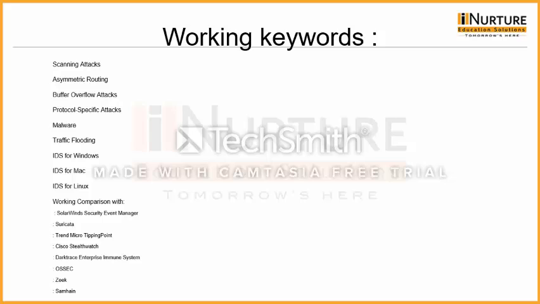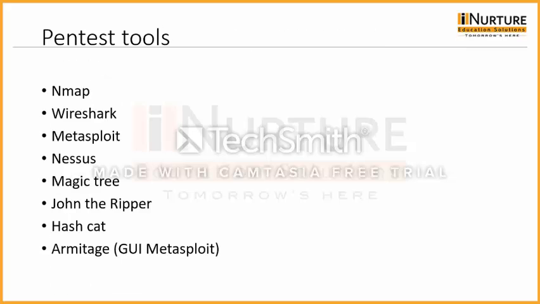For every platform we have IDS, and there are different types of configuration management systems, but for every type of platform we have IDS. And some tools, as I explained in the last slide. So basically, for creating an environment for testing, we require some tools: Nmap, Wireshark, Metasploit, Nessus, Magic Tree, John the Ripper, Hashcat, Hydra, and a number of tools we have to penetrate, to exploit any system, or to attack any system.